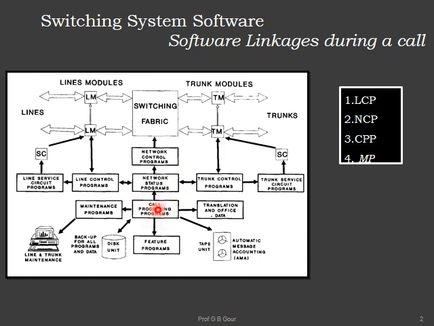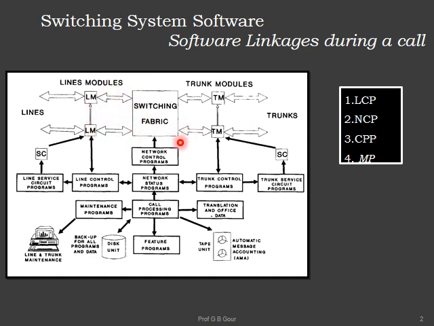Okay, so now coming to this one, and now we'll pause here and let me complete this. After finding the shortest path, the path will be established. Okay, a ringing signal will be sent to party B. If party B is connected to the same common office, then the call is established.